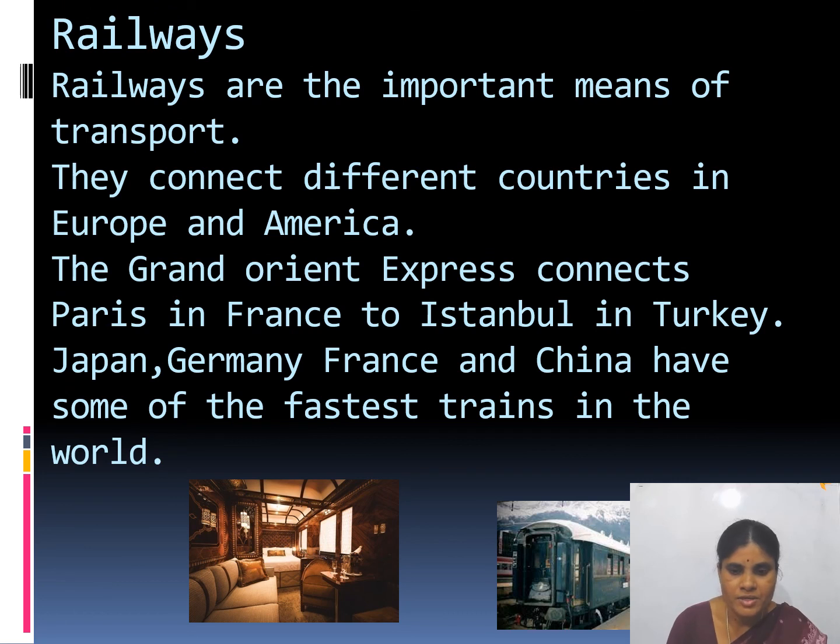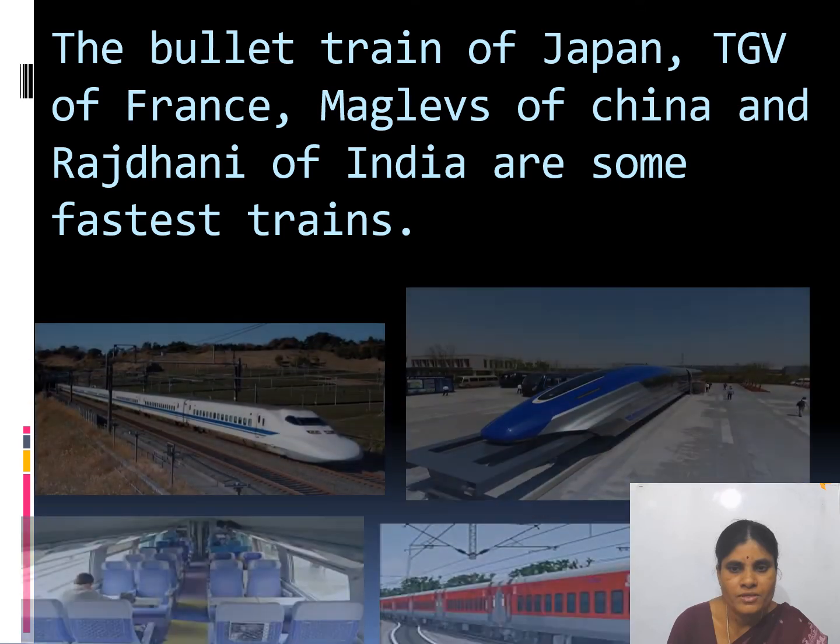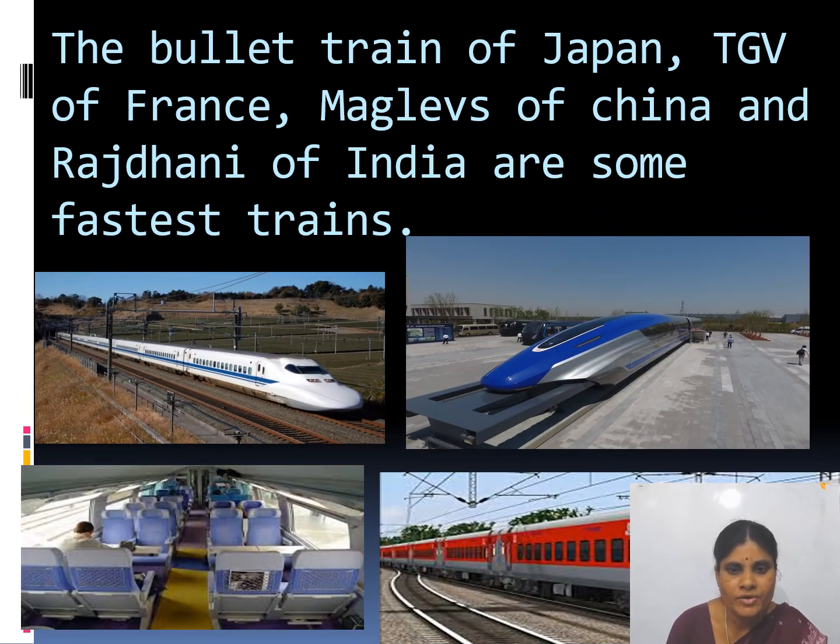See, these are the pictures you are seeing, no? These are the types of trains. Okay. The bullet train of Japan, TGV of France, Maglevs of China and Rajdhani of India are some of the fastest trains. Okay. Which are the fastest trains? Bullet train of Japan, TGV of France, Maglevs of China and Rajdhani of India are some of the fastest trains.